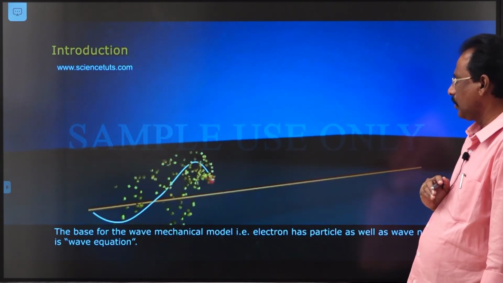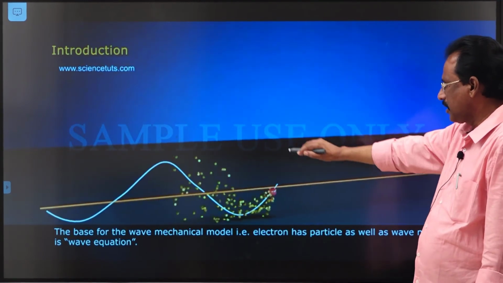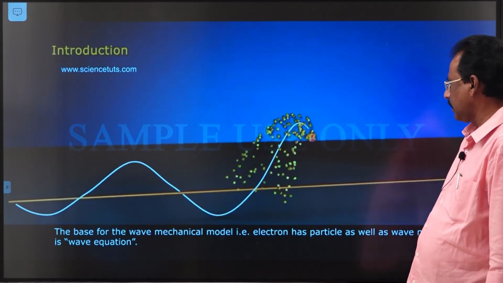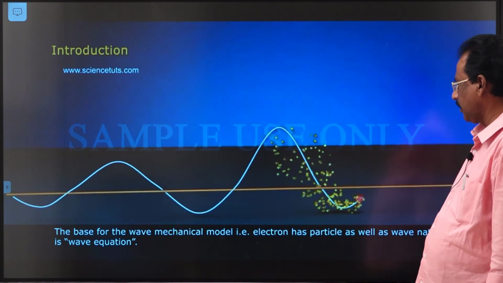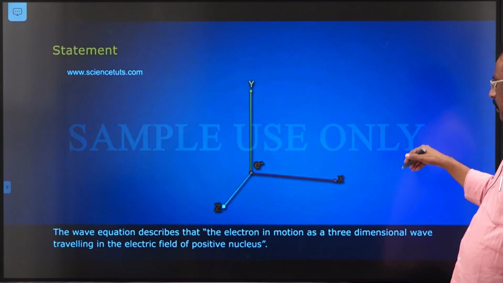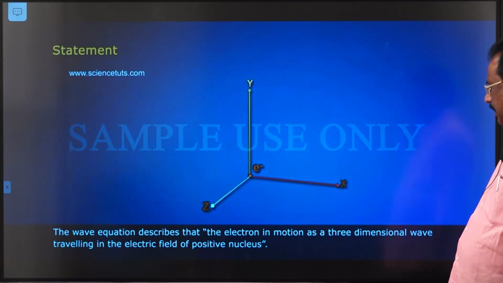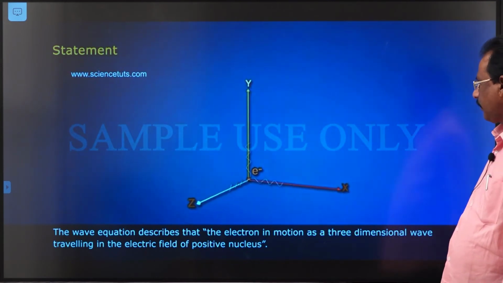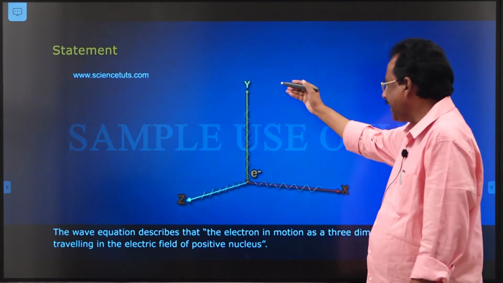According to Schrodinger, that is the propagation of the electron around the nucleus. That means the electron shows both particle and wave nature. That's why it revolves around the nucleus in the form of a stationary wave, three-dimensionally.